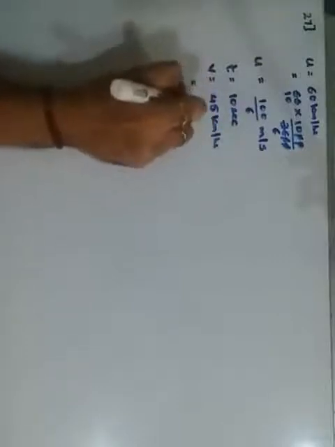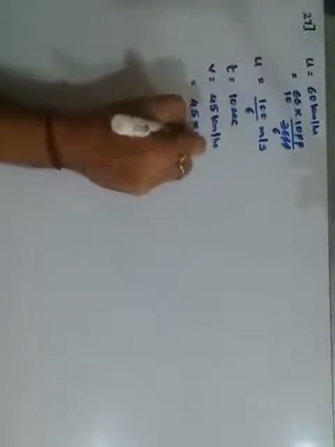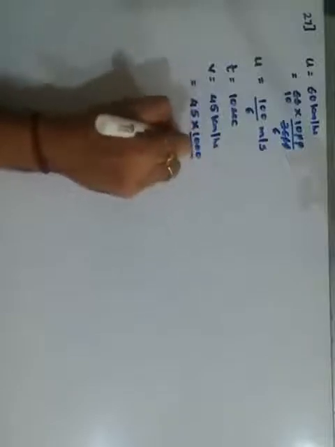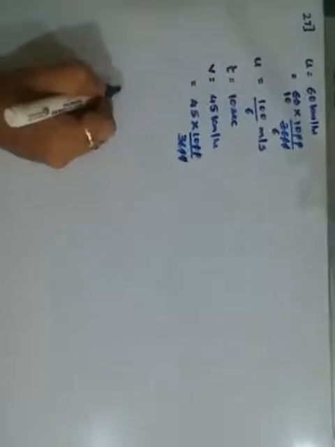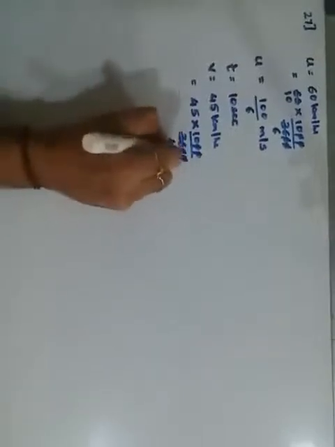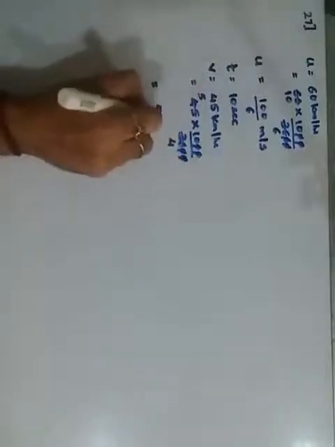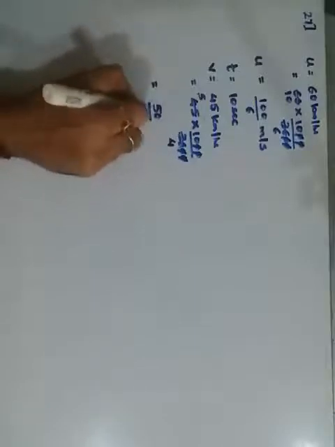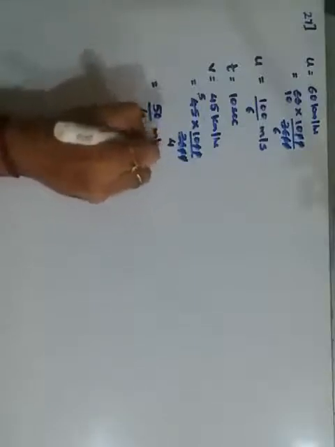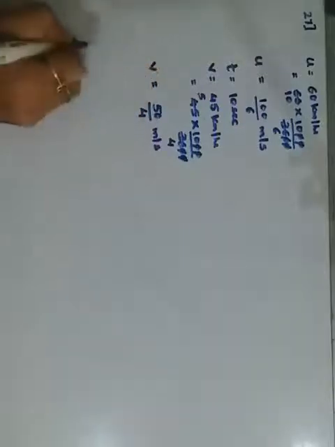Which when converted again, 45 into 1000 upon 3600. Cancellation: 9 4s and 9 5s. So it gives me 5 10s are 50 upon 4 meters per second. This is your final velocity.